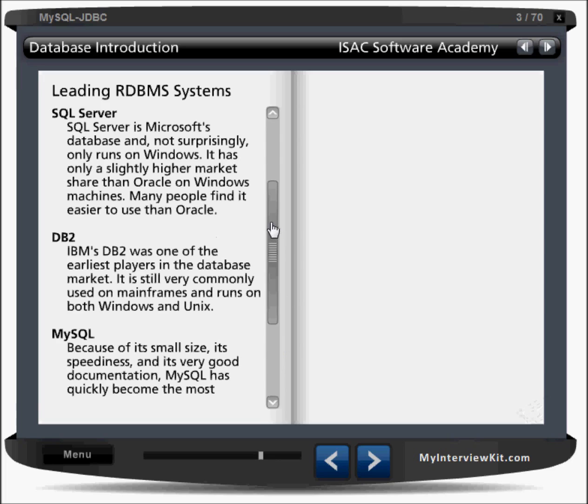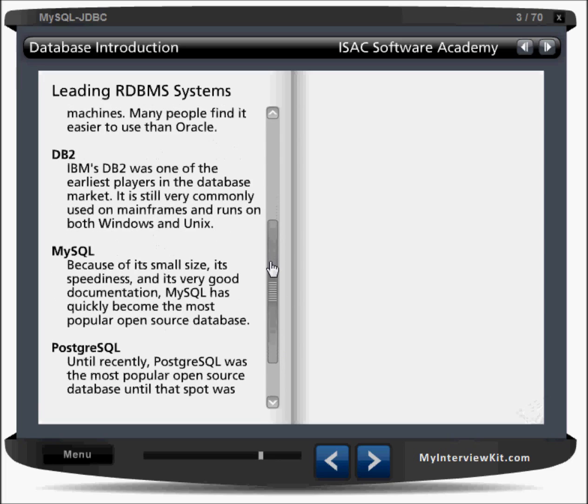The easy navigation and all these things are there because we are already habituated to work with the Windows platform, so we find it easy to work with Microsoft SQL Server. There's DB2, which is from IBM, and was one of the earliest players in the database market. It is still very commonly used on mainframes and runs on both Windows and Unix.